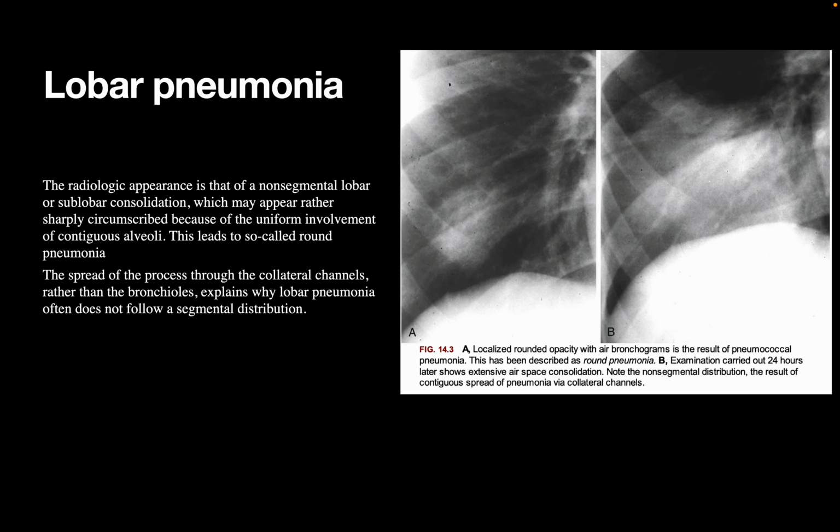Coming to lobar pneumonia, it is also called round pneumonia, as we can see a sharply circumscribed border in this, and due to involvement of contiguous alveoli, it spreads by collaterals and thus follows a non-segmental distribution. So in this image we can see the patient had a lobar pneumonia or round pneumonia, and after some time it spread by collaterals to involve a diffuse area, but it was a non-segmental distribution.